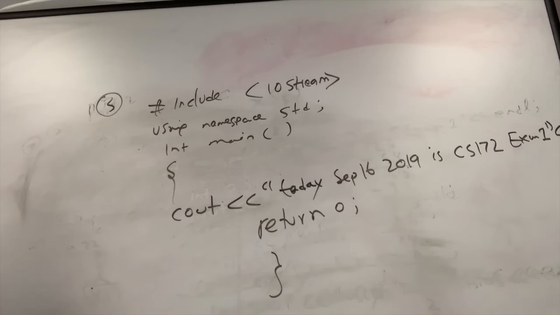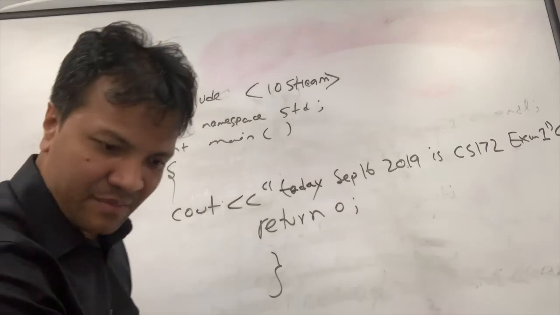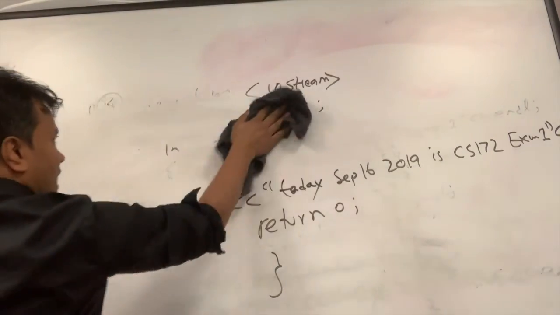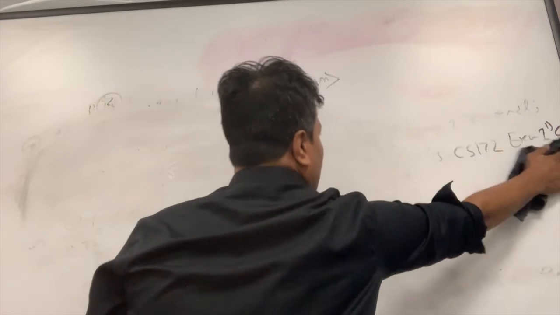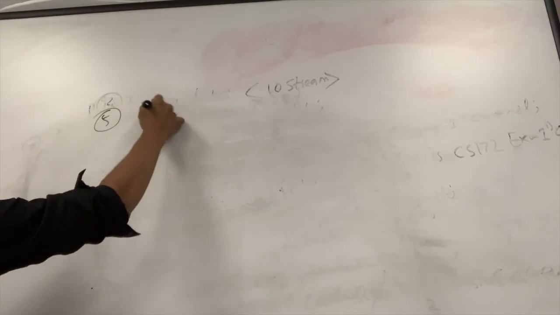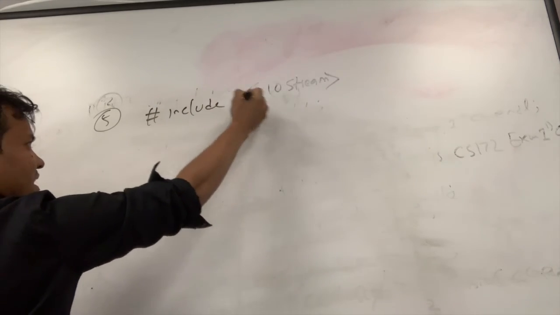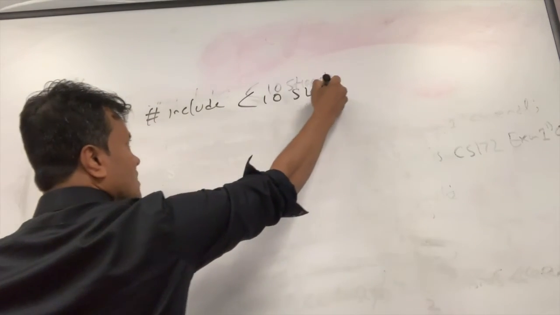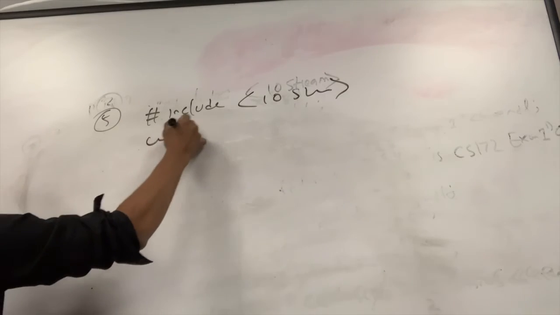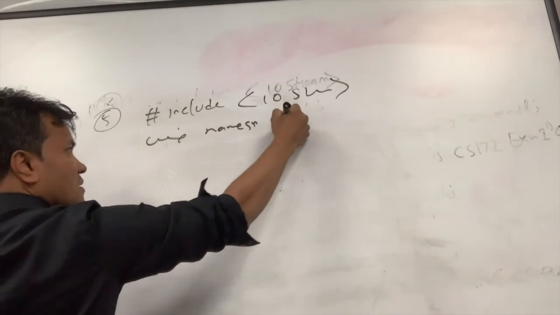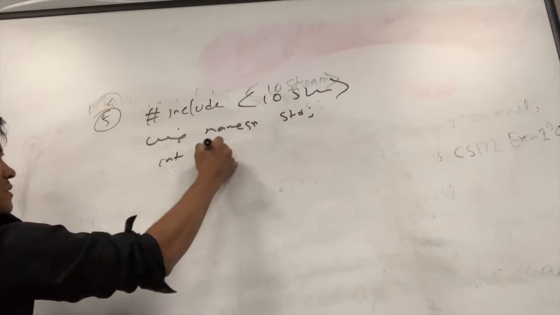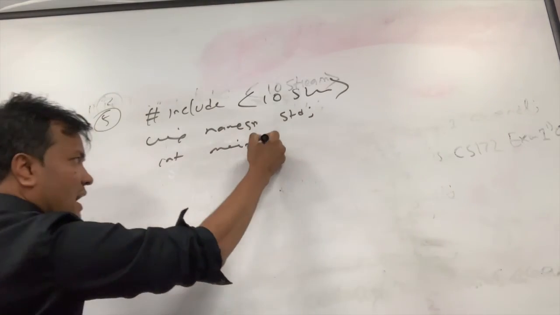Was it 4 or 5? Oh, we're going to do 5. I forgot, I erased the template. Include string.